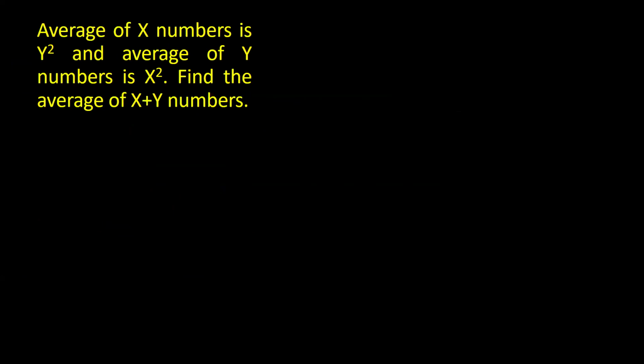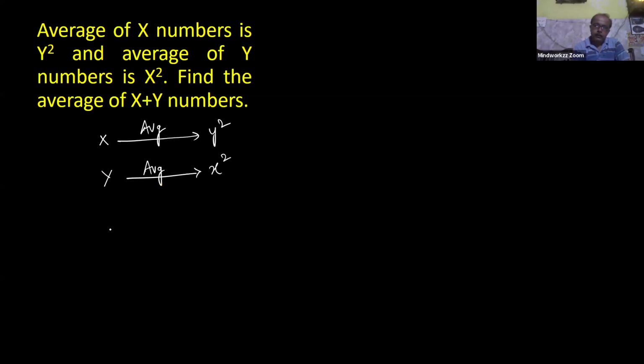Now, next question is: for x numbers, average value is y square. For x numbers, your average is given, that is y square. And for y numbers, average is x square. So what is the average for x plus y numbers? Question based on basic formula, that is sum of observation divided by number of observation.